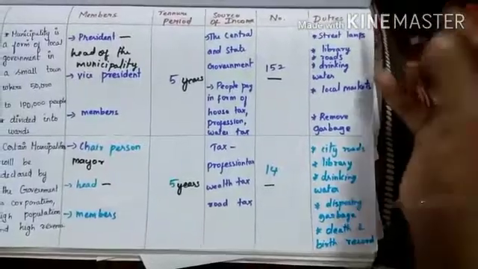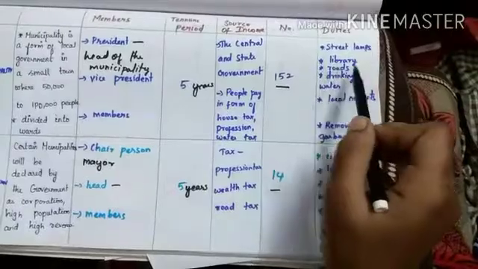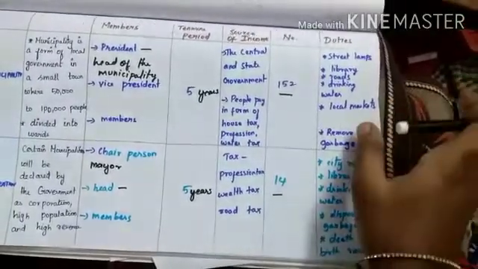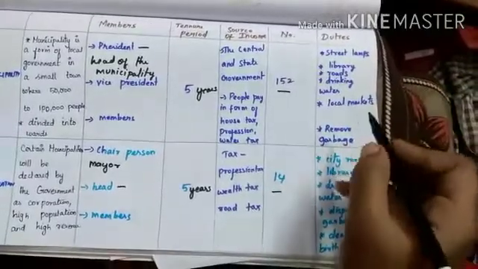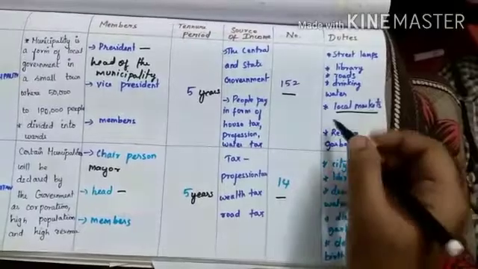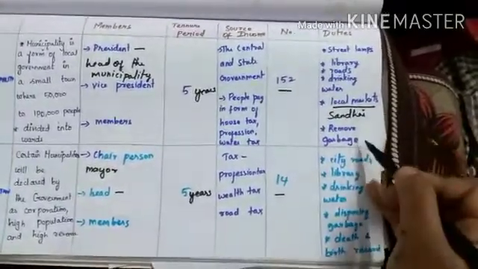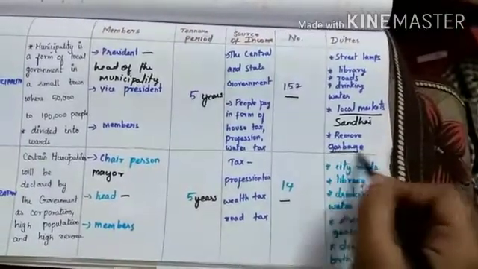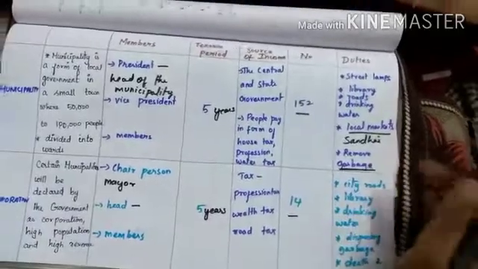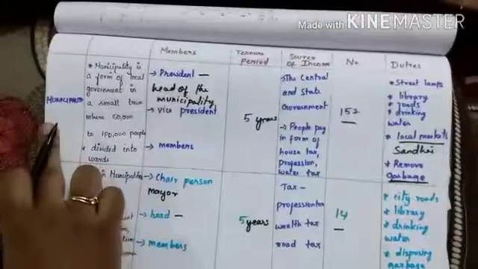The duties, moreover, are the same for both. Let's compare. They will construct street lamps, construct libraries, construct and maintain roads, and provide good drinking water for the people. They will provide and construct the local markets, which are called Sandai. They will remove garbage to keep the place clean. These are the duties done by the members of the municipality.